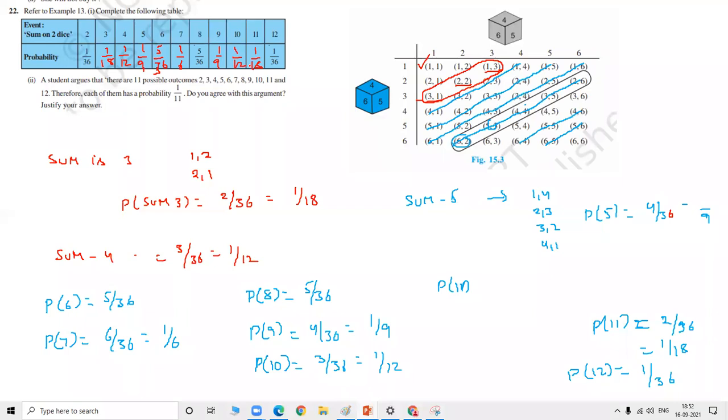A student argues that there are 11 possible outcomes: 2, 3, 4, 5, 6, 7, 8, 9, 10, 11, and 12. Therefore, each of them has a probability of 1 by 11. Do you agree?